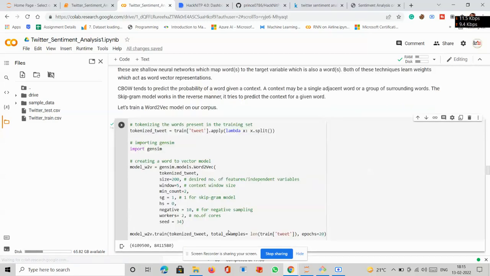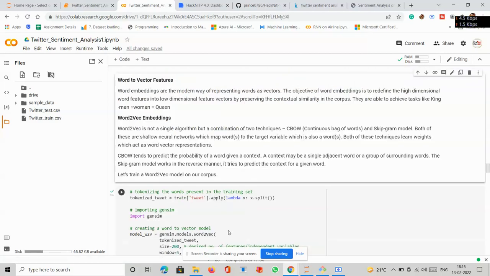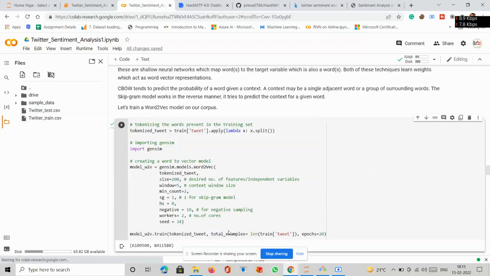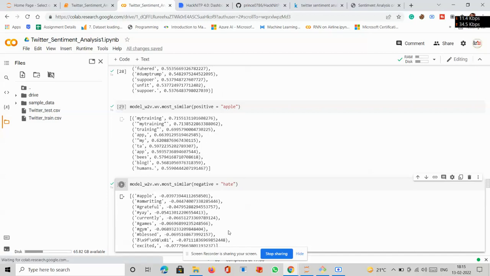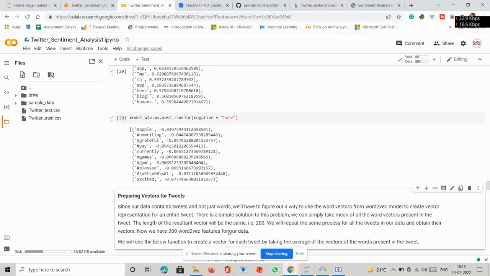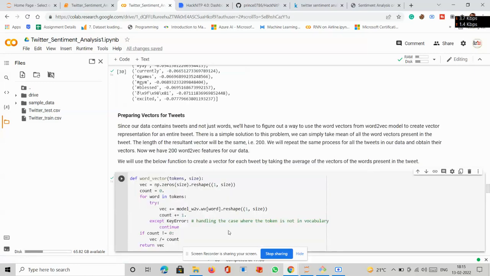Right? Now we have tried to use, as you can see here, the word2vec embedding. For the different words we have tried to create the word2vec embedding. After that, we are preparing the vectors for tweets, right? For that, we have used the tokenization techniques, as you can see here.